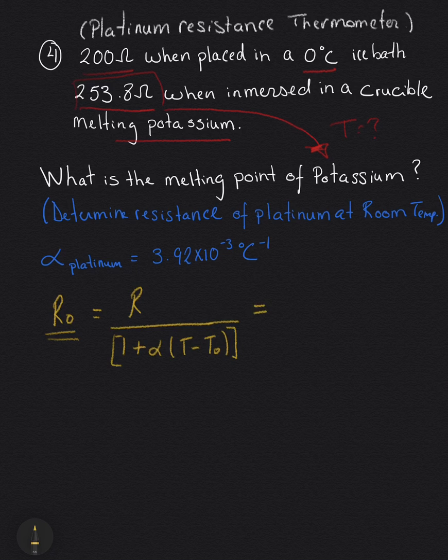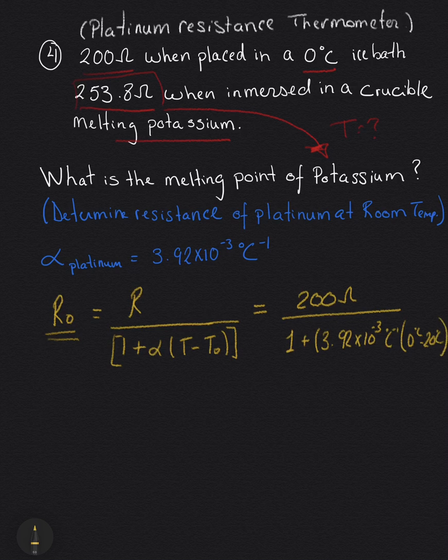So I have my R is 200 ohms divided by 1 plus 3.92 times 10 to the negative 3 degrees Celsius to the negative 1, and then we go from 0 degrees Celsius minus 20 degrees Celsius.